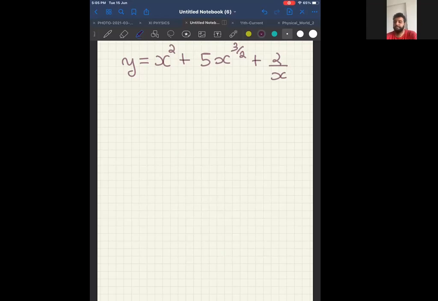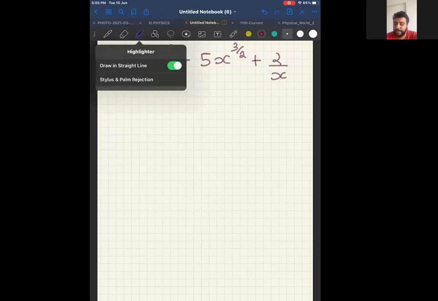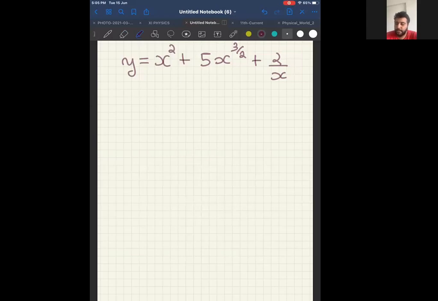Okay, now y is equal to x square plus 5x power 3 by 2 plus 2 by x. Now dy by dx I have to find out. Before I start dy by dx, let me simplify y itself. So y is equal to x square plus 5x power 3 by 2 plus 2 into x power minus 1.